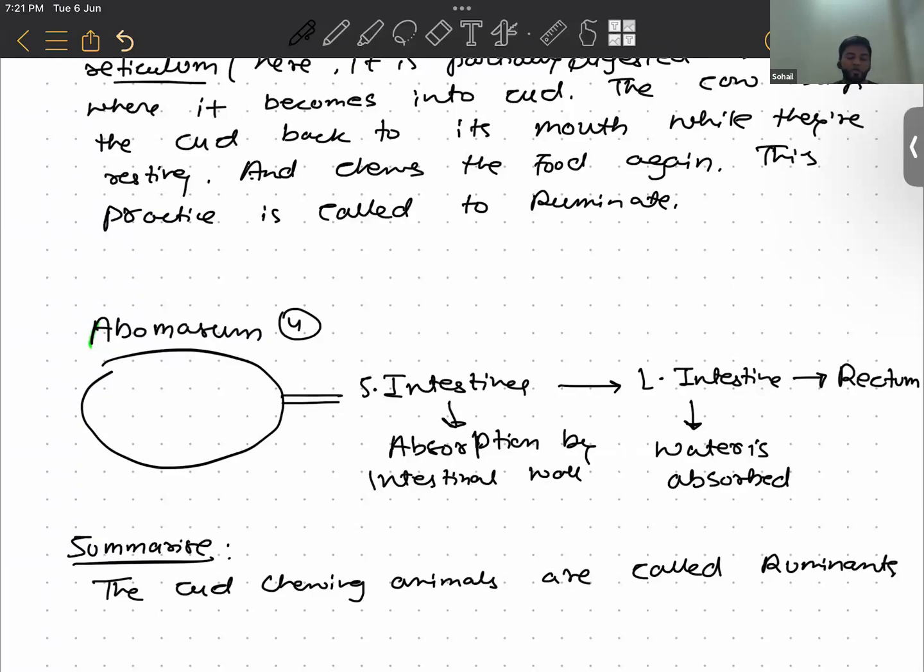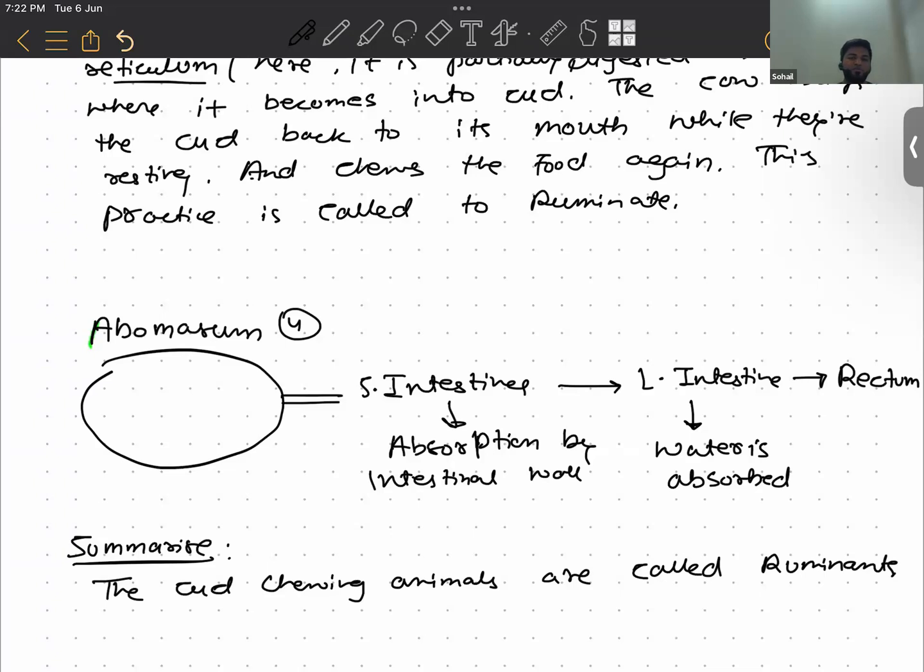Now one interesting question here is why do cows do this? Why are cows chewing their food for the second time? For proper digestion. Proper digestion, okay, that is one reason. Another reason? For more absorption of nutrients, right?